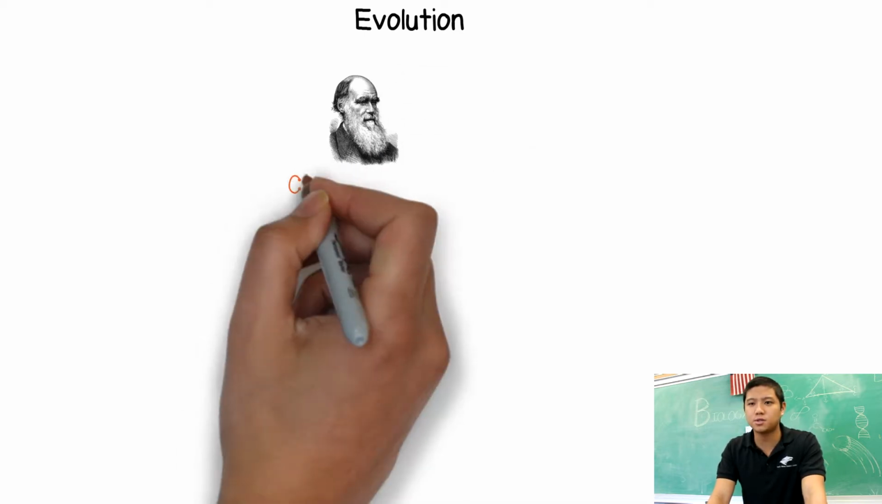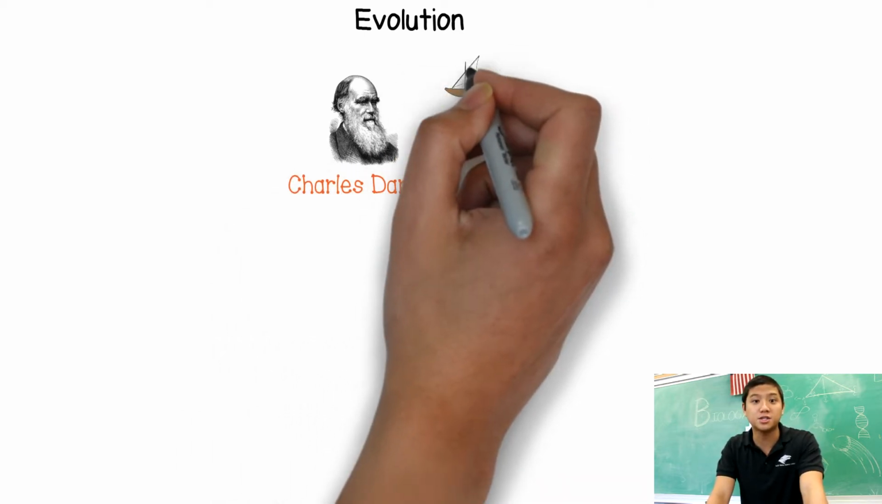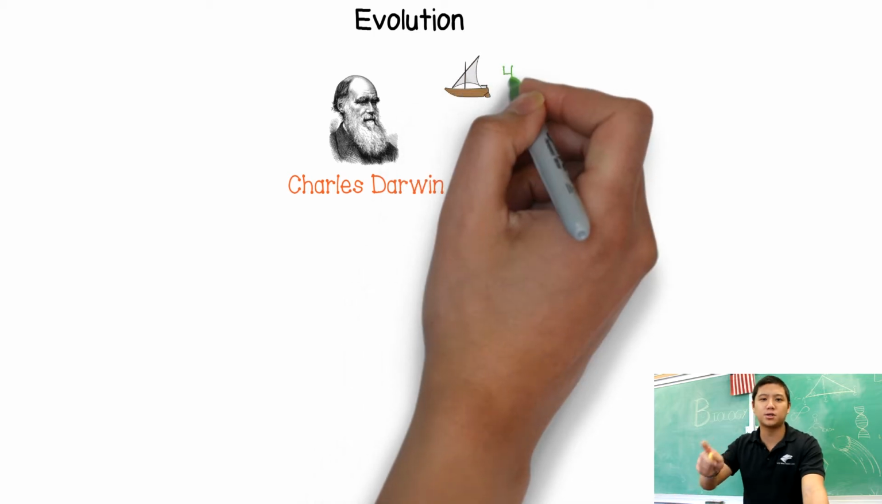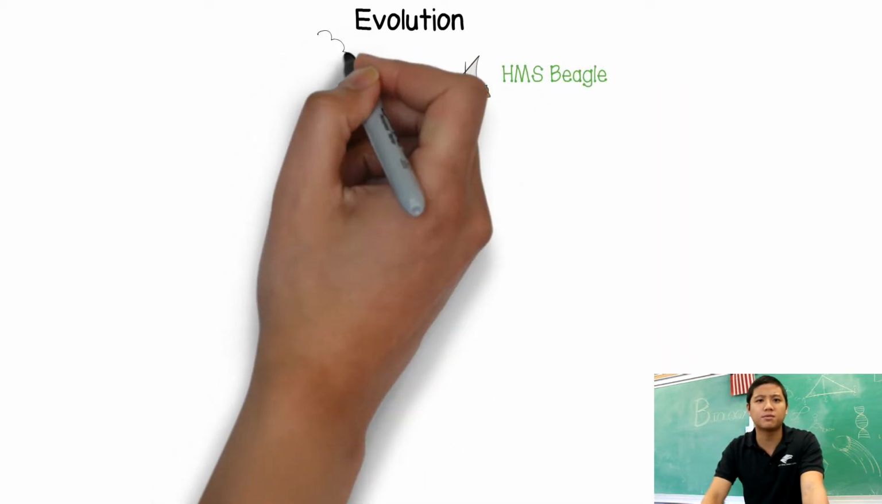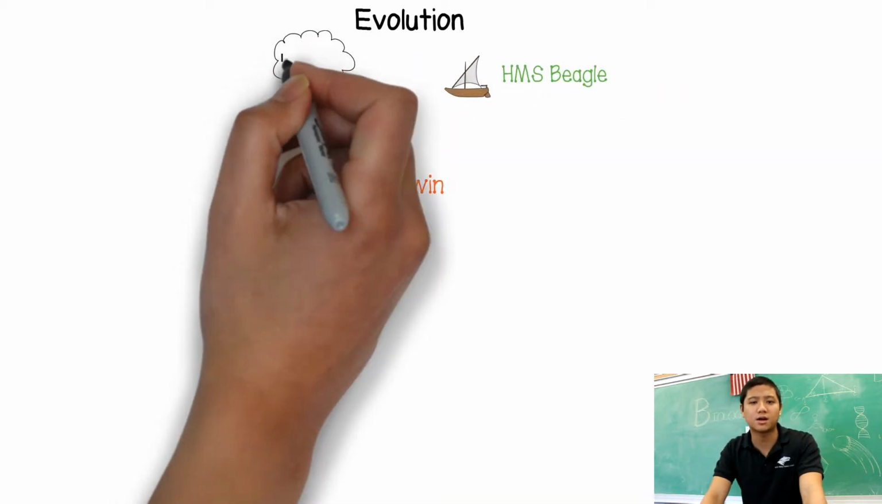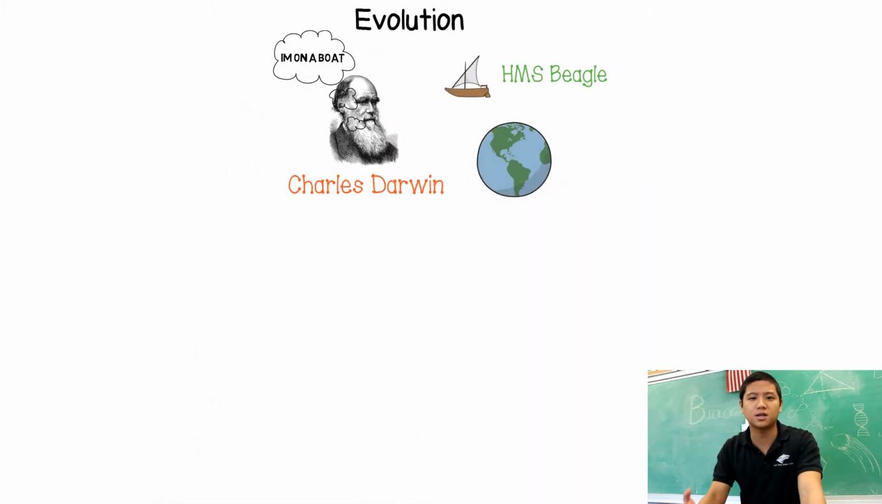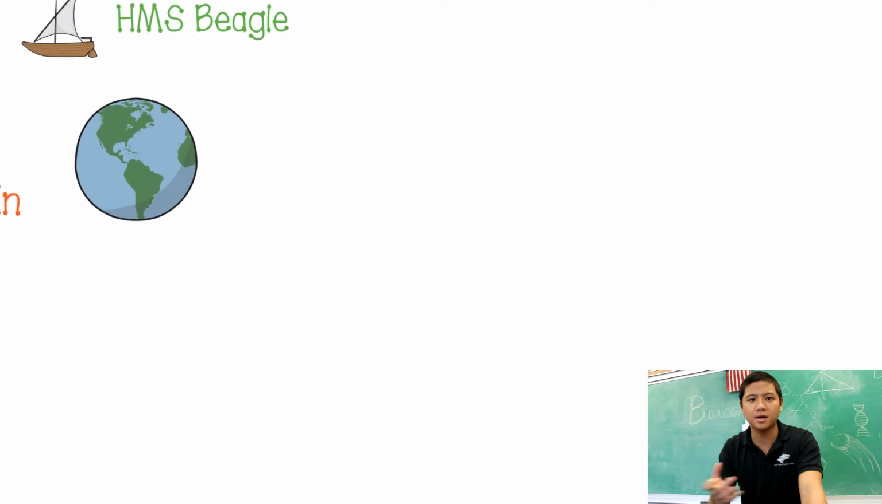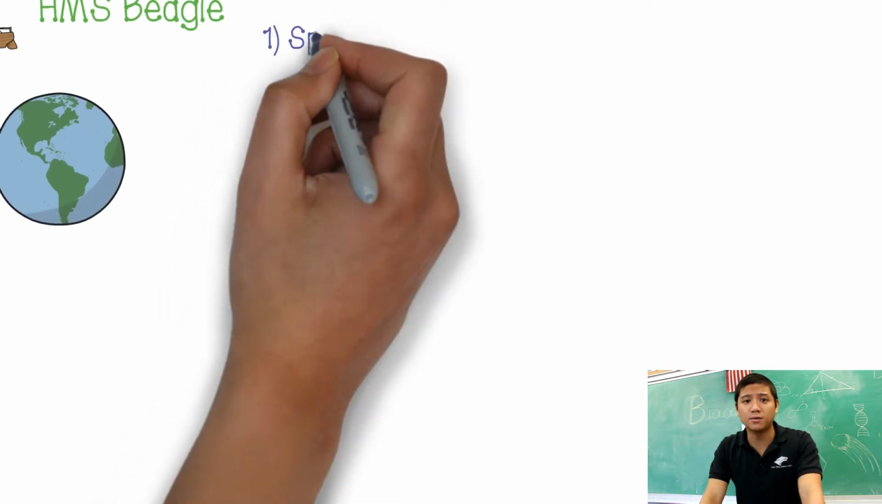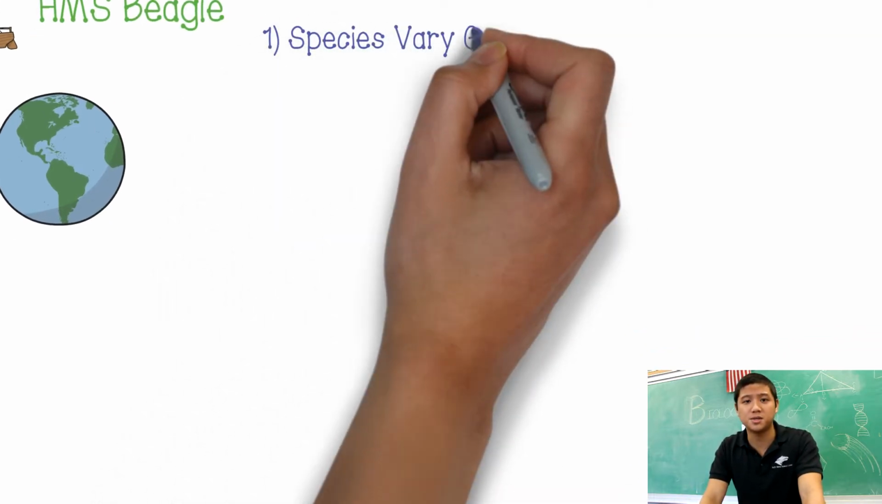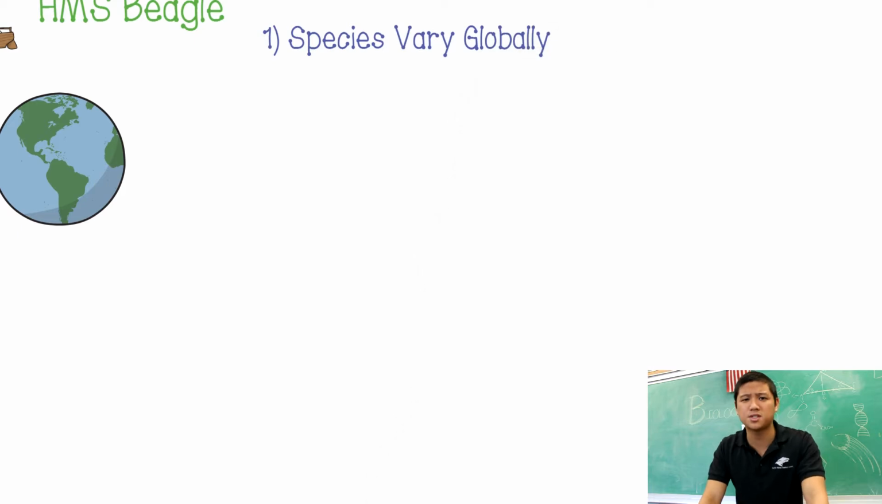Charles Darwin went on a boat called the HMS Beagle on a 5-year journey. He went around the tip of Africa, and he also went around the tip of South America, all the way to the Galapagos Islands. Along this journey, he collected specimens and compared them to each other. He found that there were differences between species globally, but there were also some similarities.